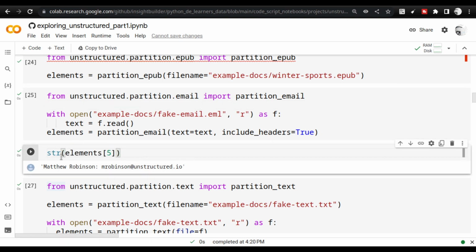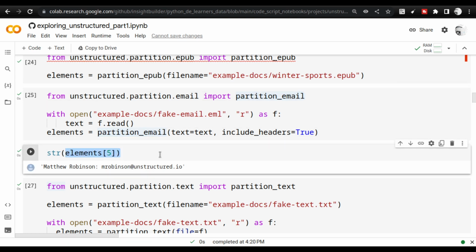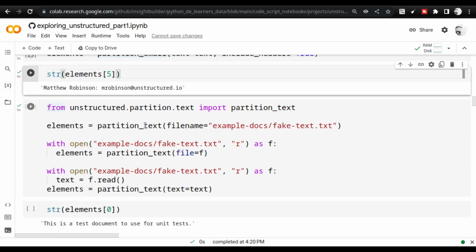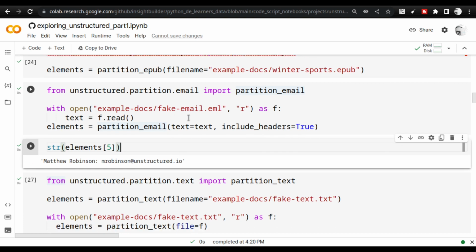Here you see that when I am sending the email element into the unstructured partition underscore email function, I can even get the email ID that is inside the email. So it does a very neat job in getting all this. We will see another way also to extract the emails, but at this moment you can see that it works directly with the email file format also.